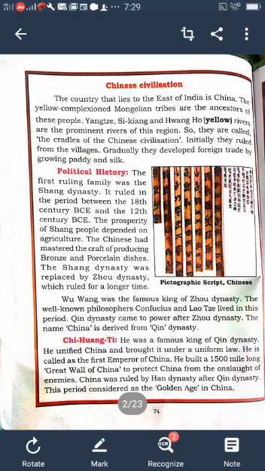Who built the Great Wall of China and why? Qin Shi Huang built the Great Wall of China to protect China from enemies. Write a note on UT. UT's period is also called the Golden Age in the history of China. It belongs to the Han dynasty. He gave more importance to trade with Rome.